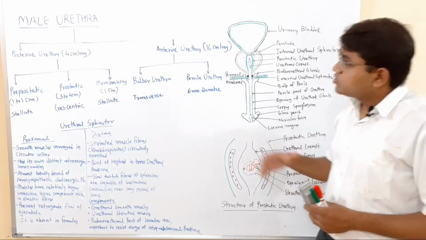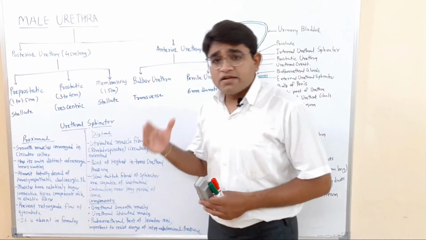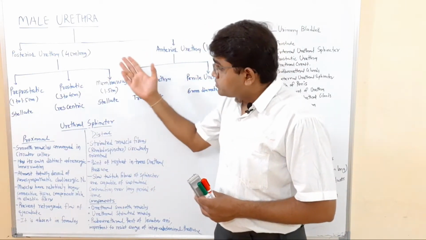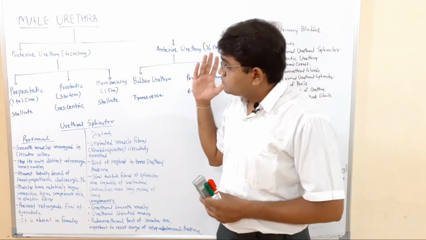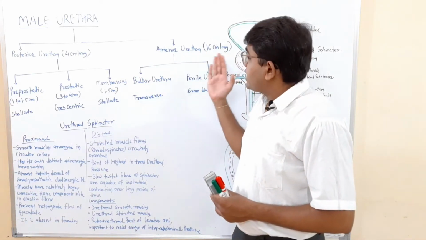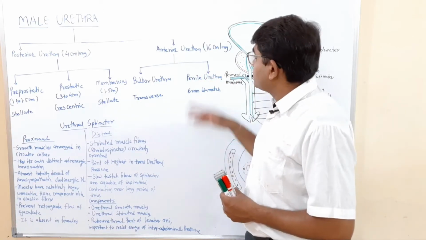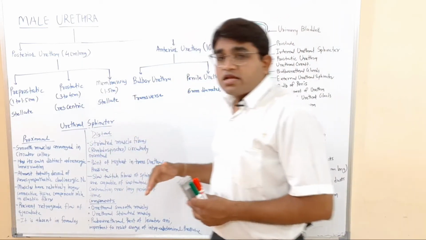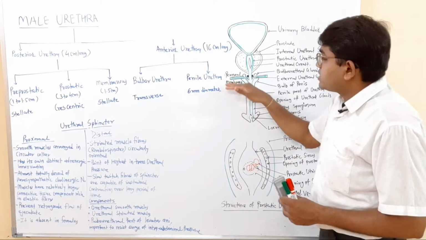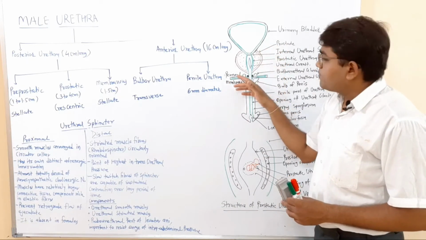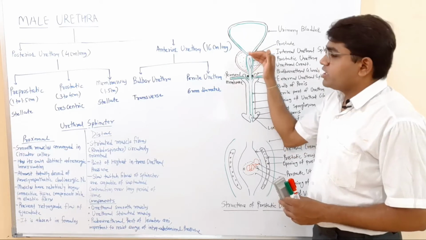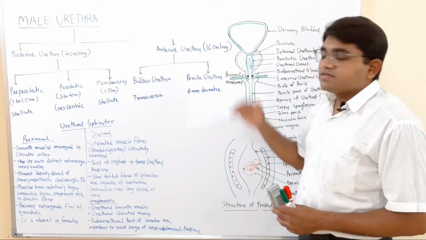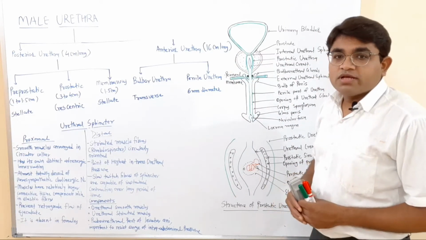Okay, so the male urethra has two different parts. The posterior part is known as the posterior urethra. It is shorter, about 4 centimeters long. And the anterior urethral part is about 16 centimeters long. The posterior part lies above the perineal membrane. Above this perineal membrane, this part of the urethra is the posterior part, and below the perineal membrane is the anterior urethra.